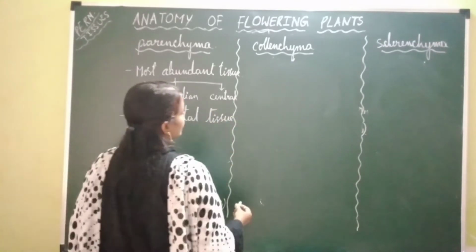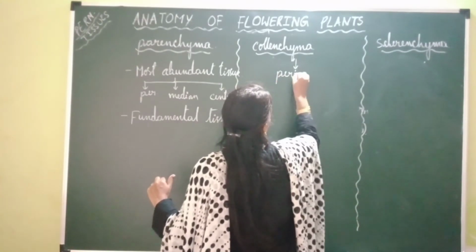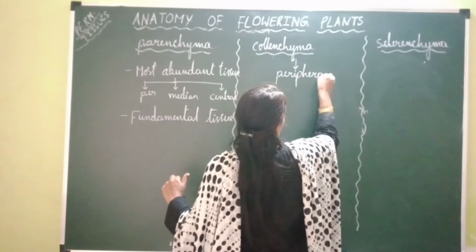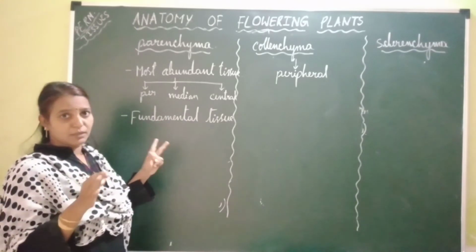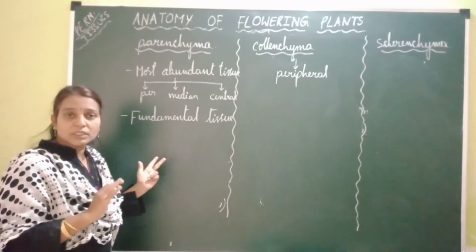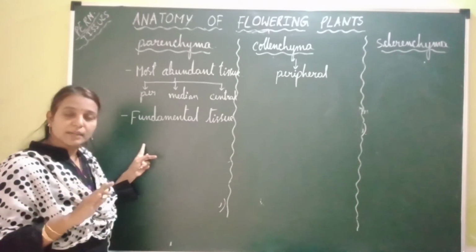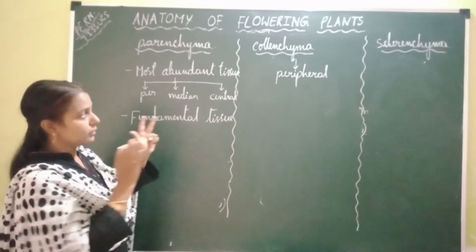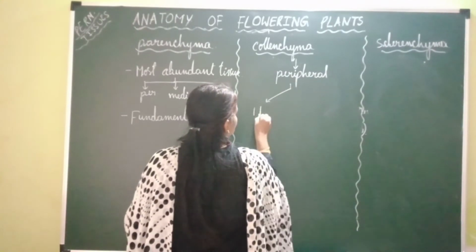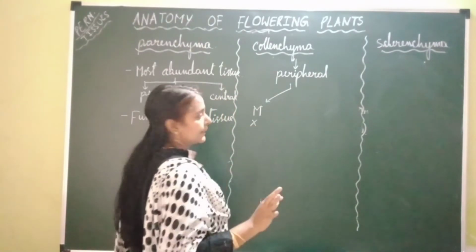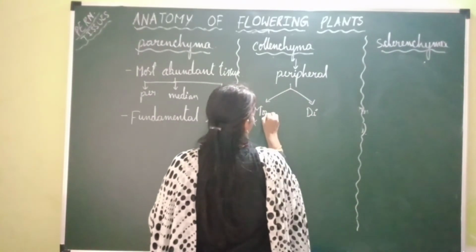This collenchyma is generally peripheral in position. Okay, let's see where it is present. Parenchyma is present in all plant organs, in monocots and dicots: in monocot stem, leaves and roots, and even in dicot stem, root and leaves. Now let's see where collenchyma is present. Collenchyma is completely absent in monocots. In case of dicots,